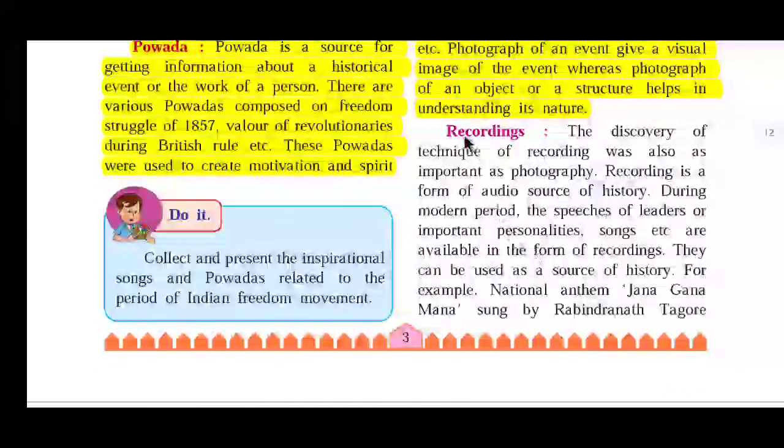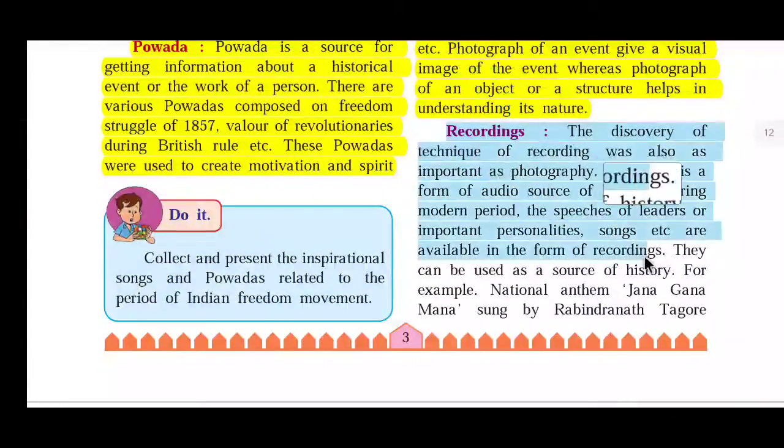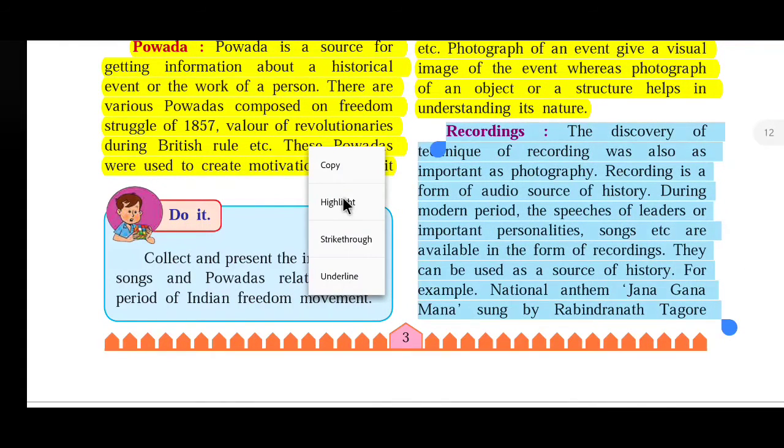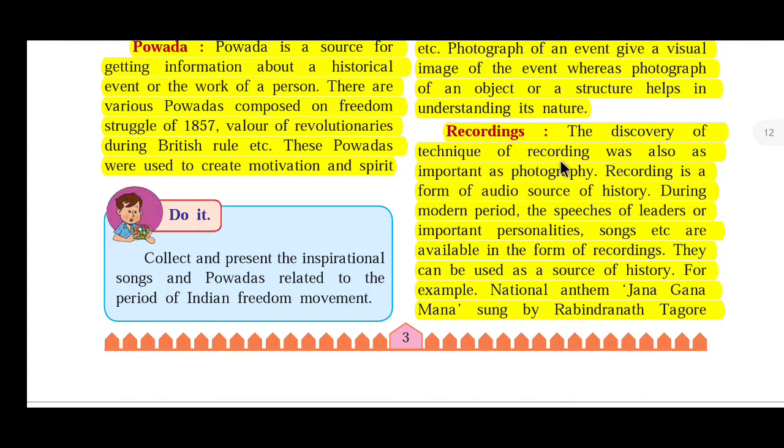See the next, recordings. The discovery of the technique of recording was also as important as photography. Recording is a form of audio source of history. During the modern period, the speeches of leaders or important personalities, songs, etc. are available in the form of recordings. They can be used as a source of history.